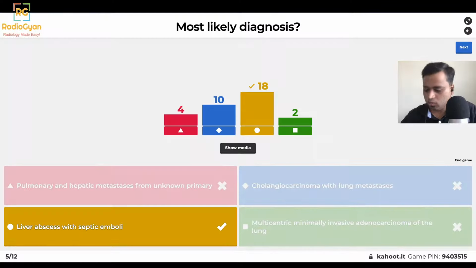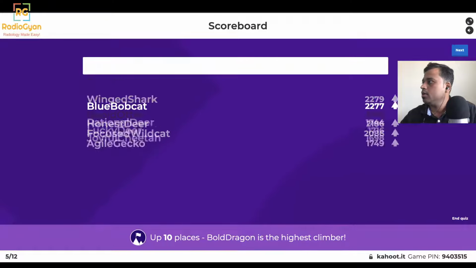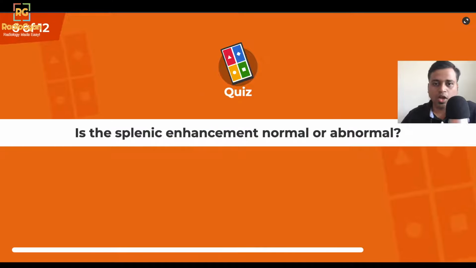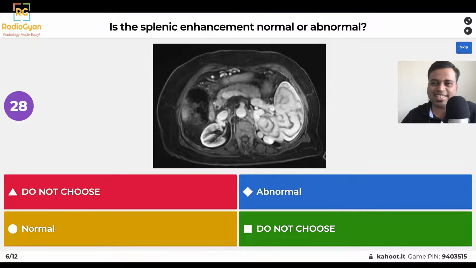Let's move on to the next question. Okay, so is the splenic enhancement normal or abnormal in this case? There are two options, it was not allowing me to keep only two options, so make sure you don't choose those options where I've mentioned do not choose. So is this splenic enhancement normal, or do we need to do something about this?